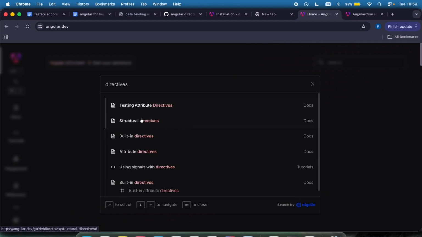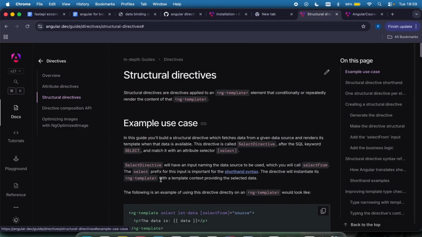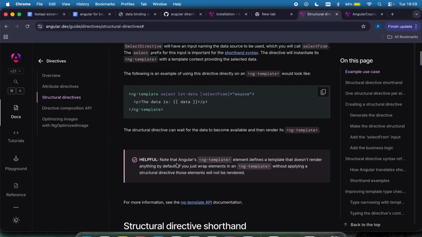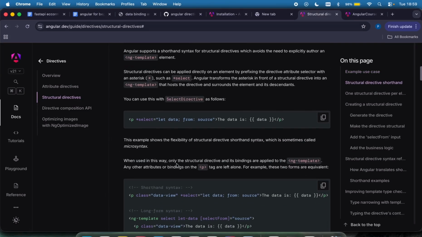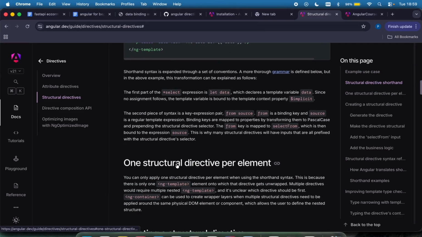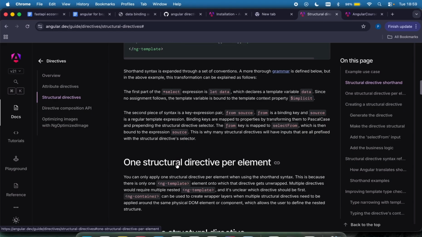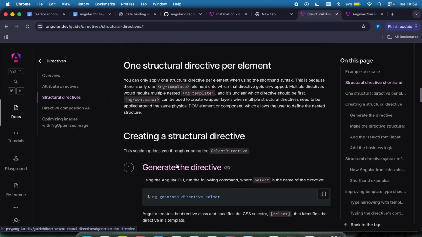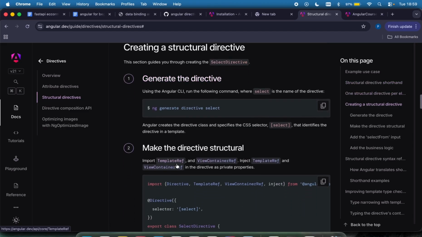We have structural directives, attribute directives, built-in directives, and all kinds of stuff right here. We won't be able to cover everything. So what I'm going to do is pick the ones that would be frequently used in real applications. I'm going to cover those ones, okay?